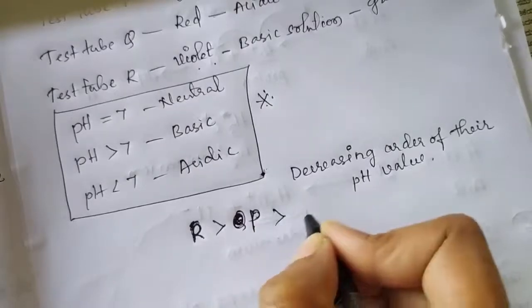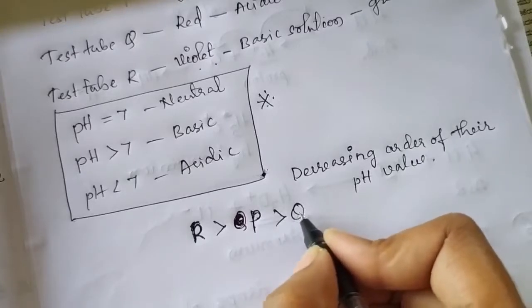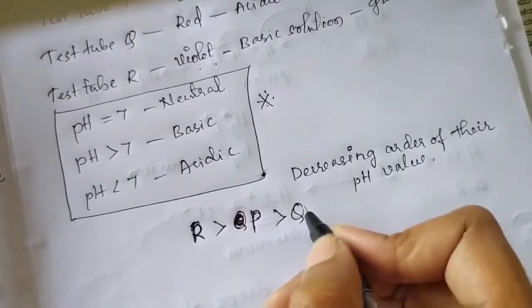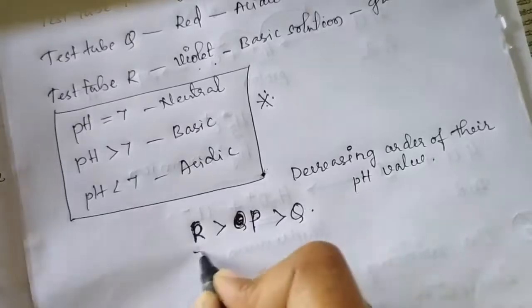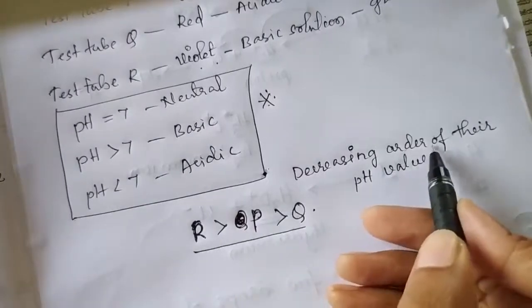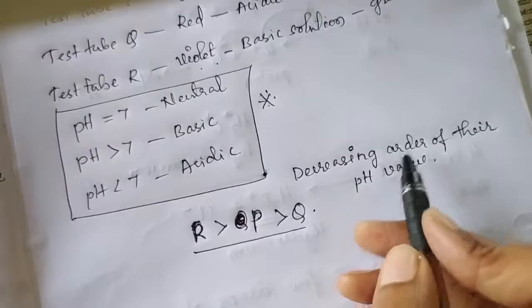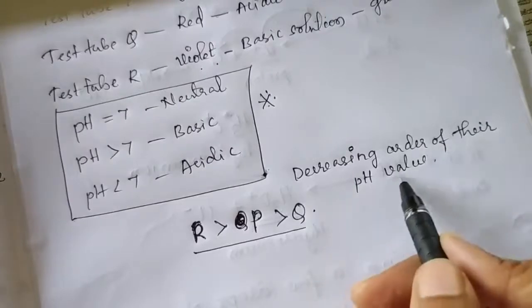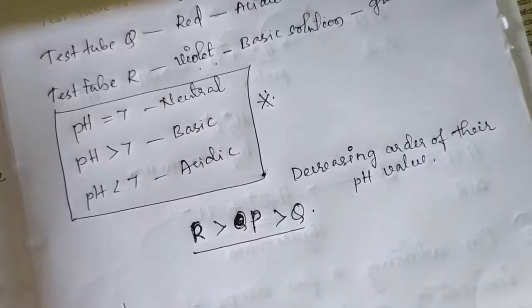Okay, at last we have to write the test tube Q, because the solution in test tube Q is an acidic solution and its pH value will be less than 7. So this is the arrangement of test tubes having different solutions in the decreasing order of their pH value. And they have asked one more question: name the test tube in which neutral solution is placed.